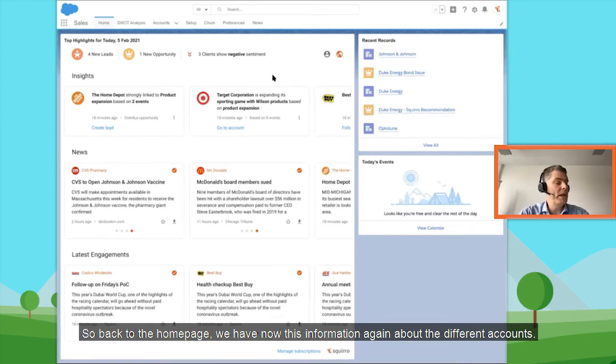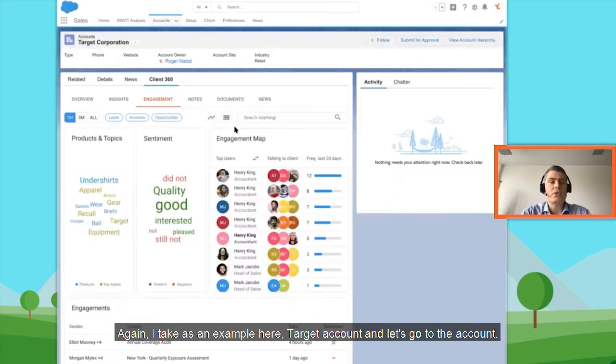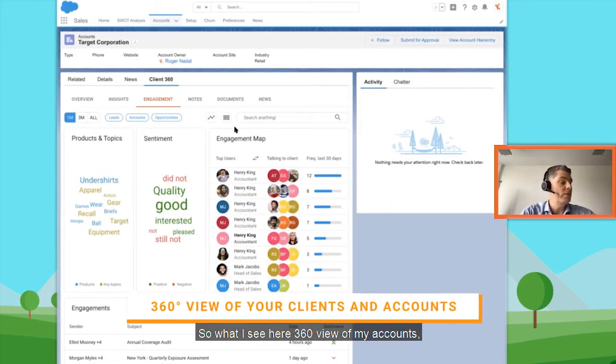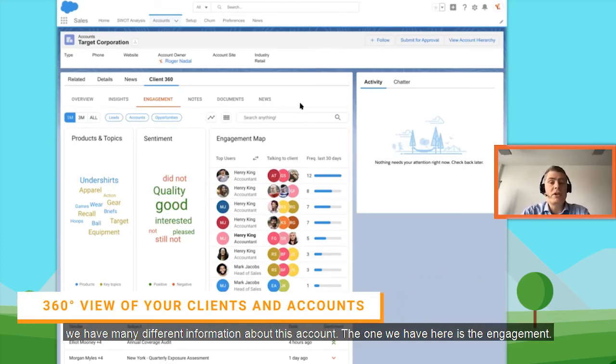So back to the homepage, we have now this information again about the different accounts, but I want to now really get into the 360 view of the account. Again, I take as an example here the target account, and let's go to the account. So what I see here is the 360 view of my account. We have many different information about this account.